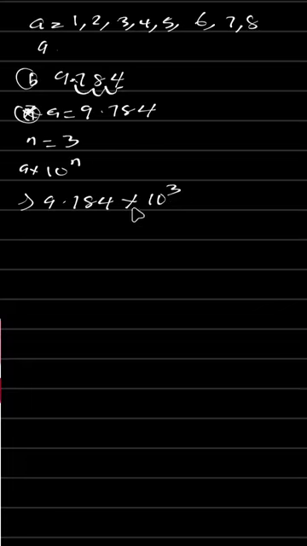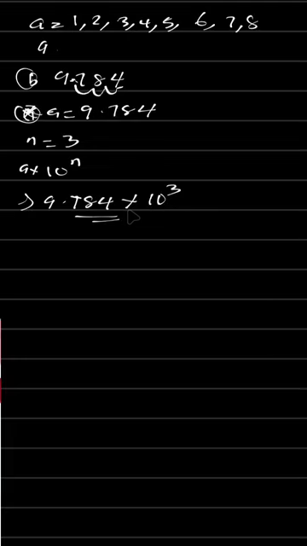So the answer to this problem is 9.784 times 10 raised to the power of 3. So when I give the question 9,784, the answer in standard form is 9.784 times 10 raised to the power of 3. That is the solution, and that is how you solve it.